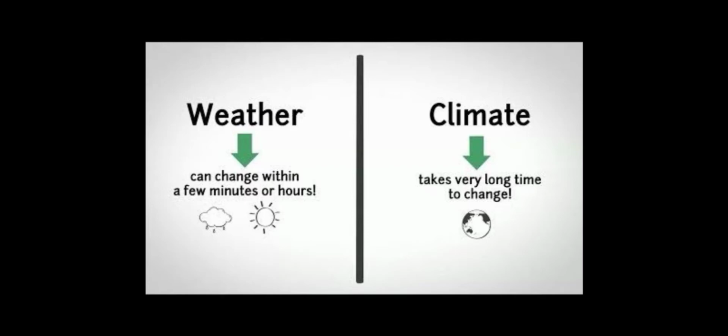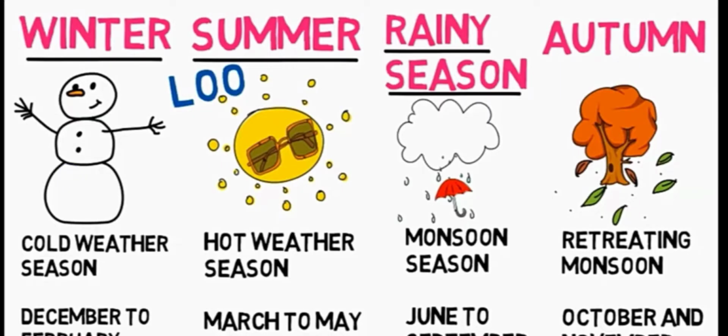Now we are going to see about the different seasons in India. We already know that we have 4 seasons in India. What are they? Winter, summer, rainy and autumn. In brief, we are going to see each and every season.